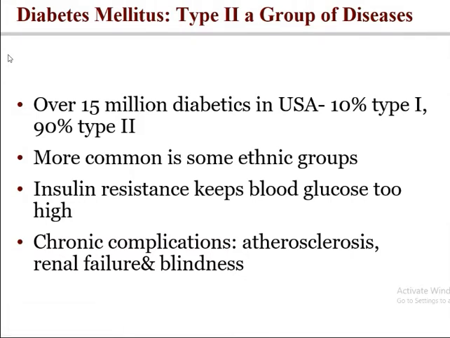So chronic complications arise mostly in type 2, that is atherosclerosis, renal failure, blindness, and all those things. Very common because a large share of the diabetic population is type 2. So that's why.